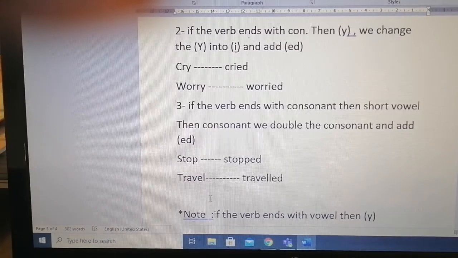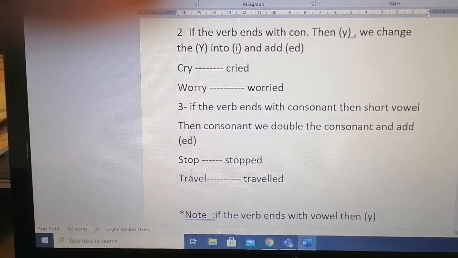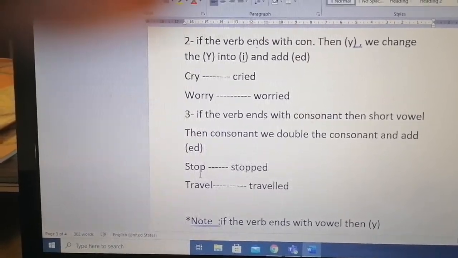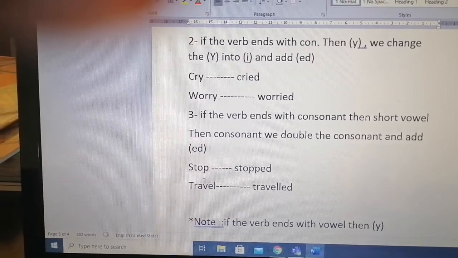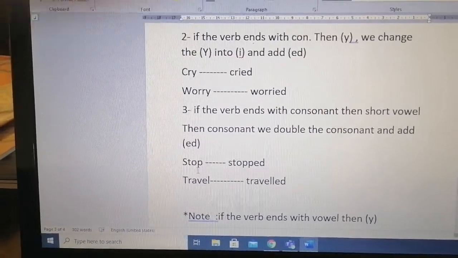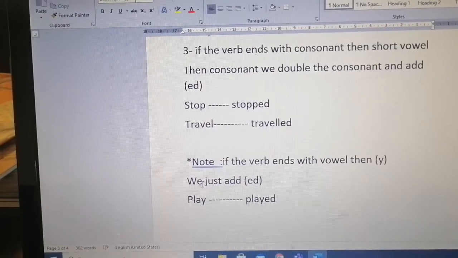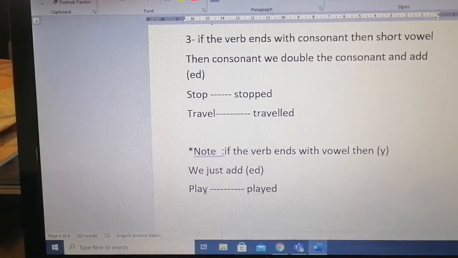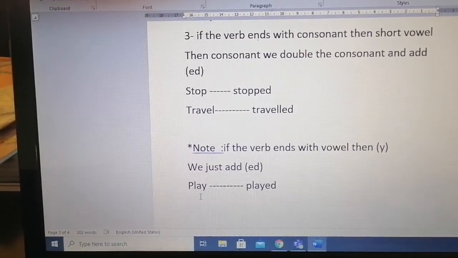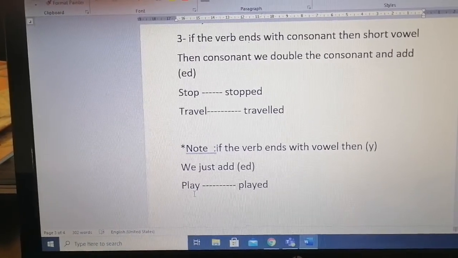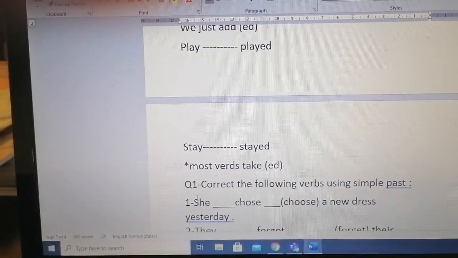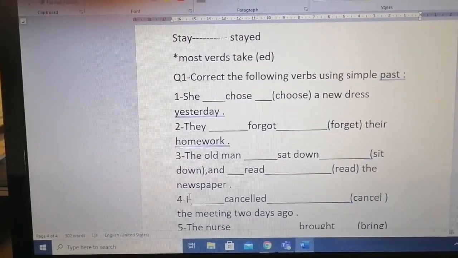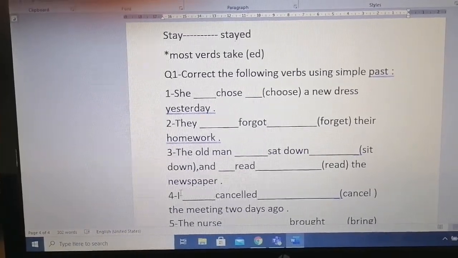Stop, stopped. Travel, traveled. We have in stop vowel o, then p. We double the p and add ed. Travel, it ends with el. We double the l and add ed. Here we have a note. If the verb ends with y, with the vowel, then a y, we just add ed. Play, played. And we give another example in our lesson. Stay, stayed. Okay? Now most verbs take ed. If the rule doesn't apply, we just add ed.